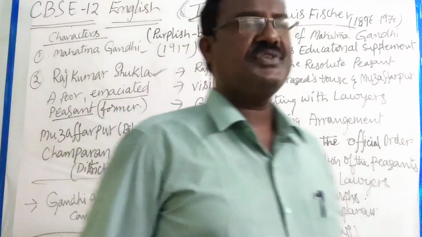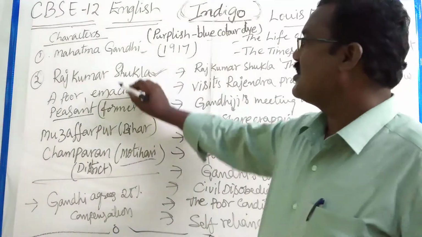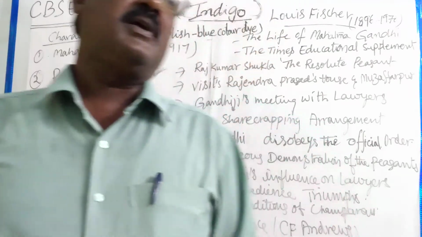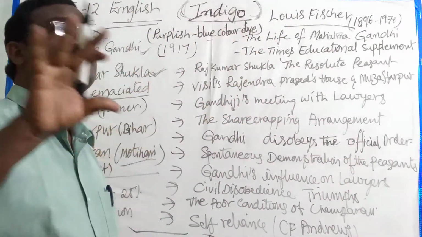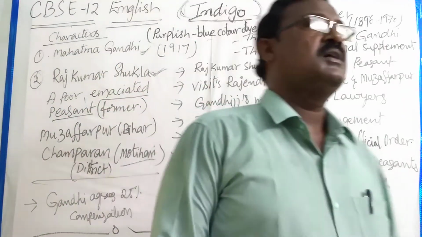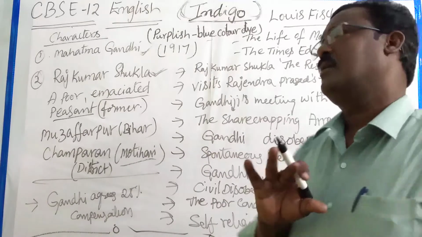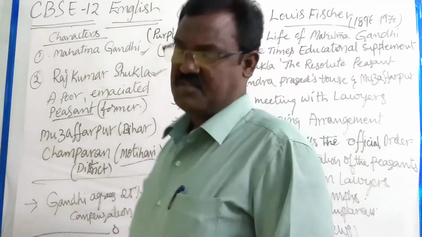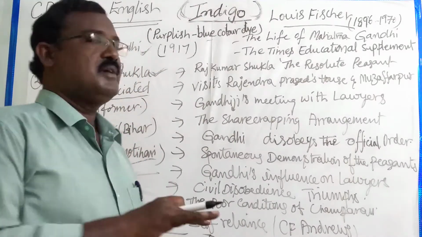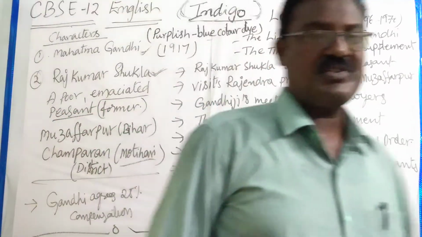So in that situation, Rajkumar Shukla happened to hear of the great work done by Mahatma Gandhi. Mahatma Gandhi at that time attended the Congress meetings. Congress is nothing but a meeting. The conventions of Congress were arranged every year at one place. At that time, he used to solve problems. That means he cleared all the problems with clear planning and different things.